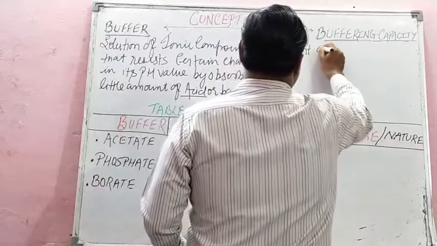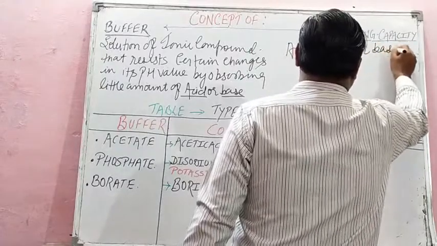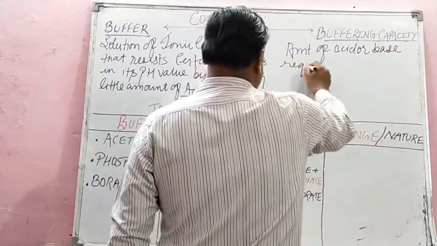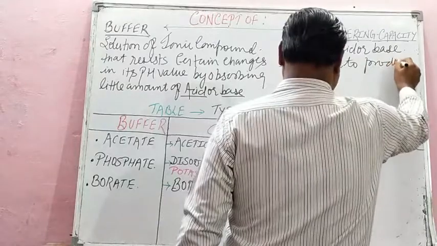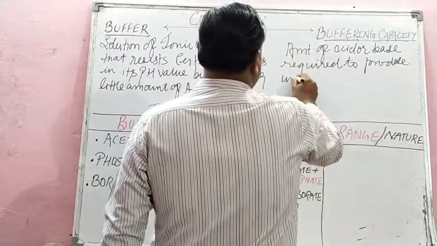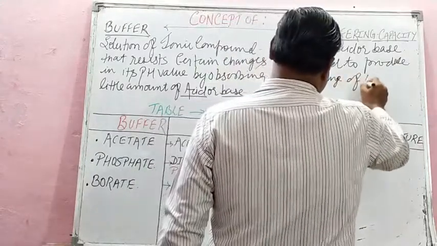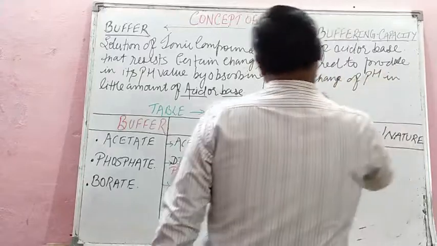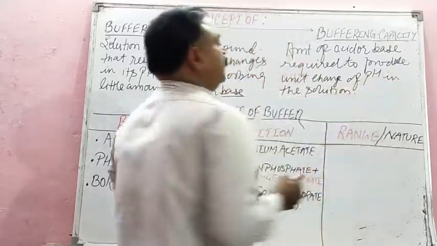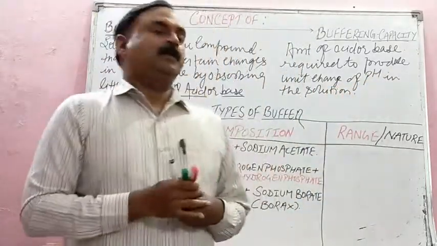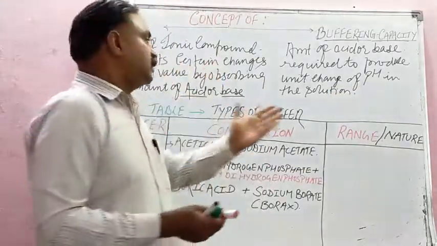Amount of acid or base required to produce unit change of pH in the solution. This is buffering capacity: the amount of acid or base required to produce unit change of pH in a solution.